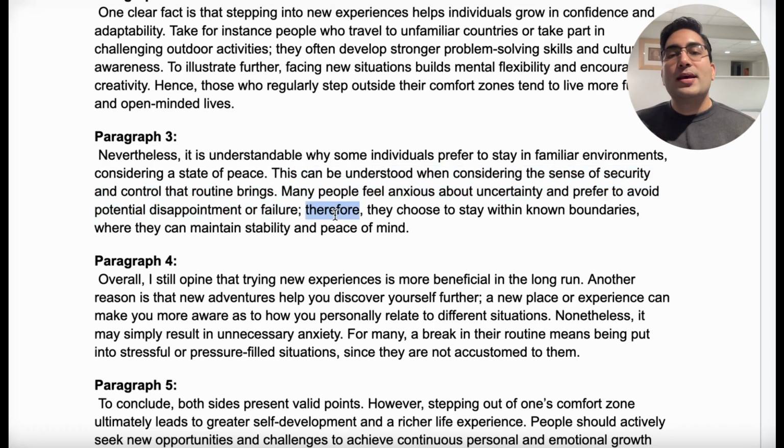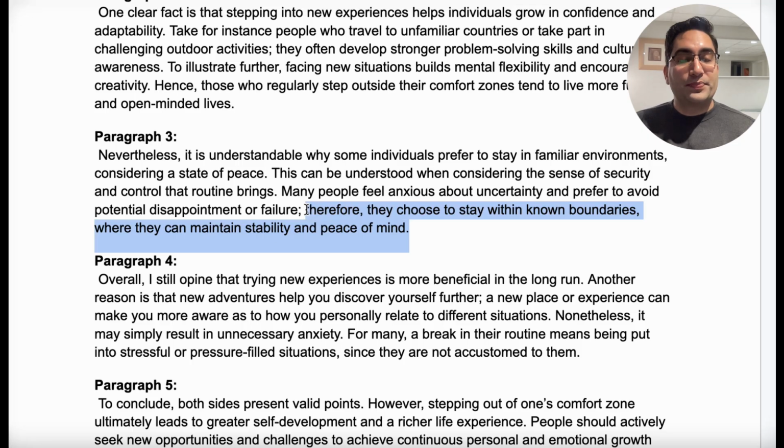I'll tell you why. Therefore, they choose to stay within known boundaries where they can maintain stability and peace of mind. This is our concluding sentence, and I had the opportunity here to say therefore and further clarify, just wrap up the whole idea. It would make the explanation better, more complete, so I did that.